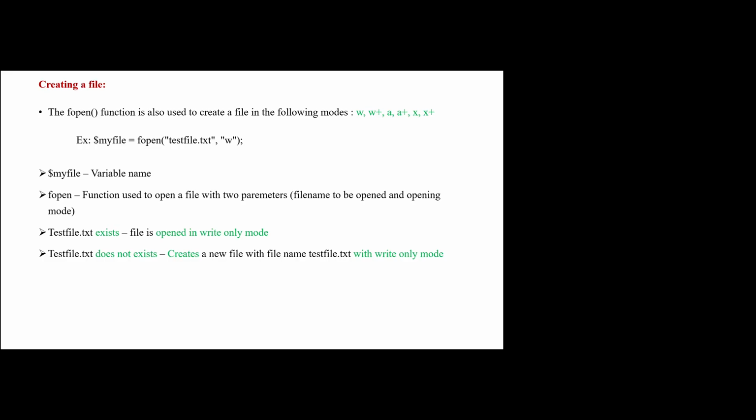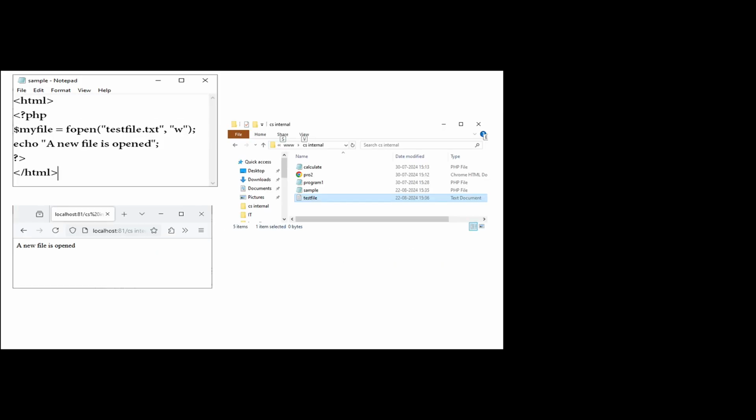The fopen function is also used to create a file using various modes. In this example, $myfile is the variable name, fopen is the function, testfile is the file that we are going to handle, and w is the write mode of the file. If this example is executed, the testfile.txt file is opened in write-only mode. If the file exists, it will be opened, or if the file does not exist, it creates a new file with this file name testfile and with write-only mode.